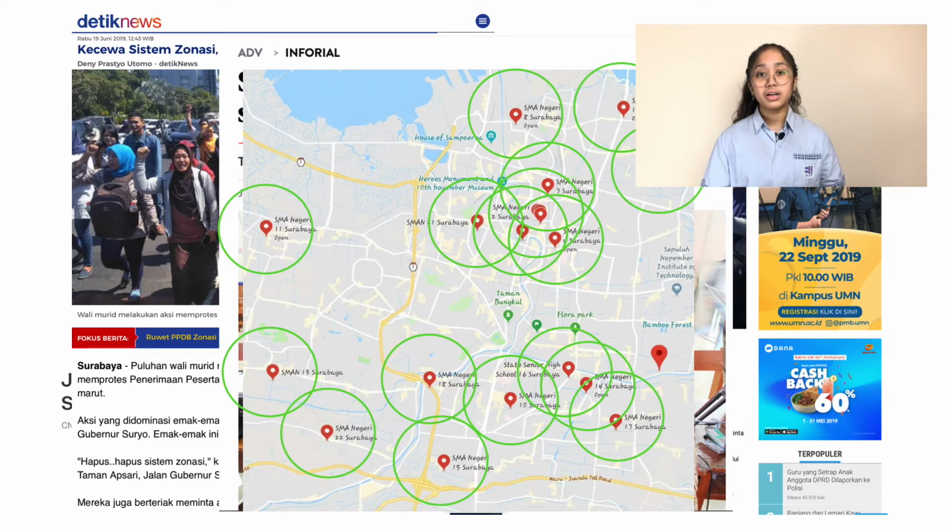It is constructed by a 500-meter radius from the State Senior High School. As you can see, lots of areas are not covered by the diagram. Meanwhile, in class, we were discussing the Voronoi diagram being used for the toxic waste dump problem, and we thought that this topic could help the zoning system.